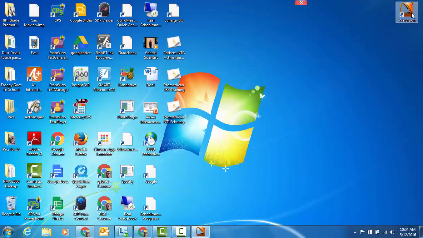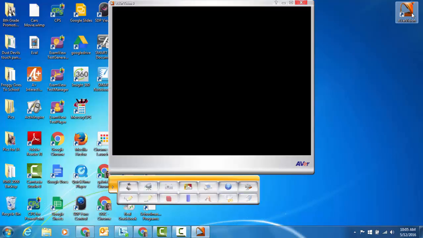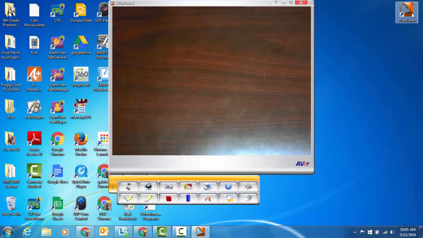Now make sure that your document camera is turned on. Ours is already on and ready to go, so it's going to start making some noises and waking up because the program is saying, hey, we're going to use you. You need to make sure that you're ready to go. And it's going to get the camera actually powered on. It's going to get any LED lights that you might have switched on or off, and making sure that everything's going to start getting in focus in time. So, with that being said, we are ready to roll.